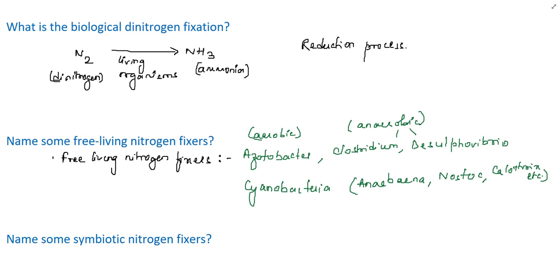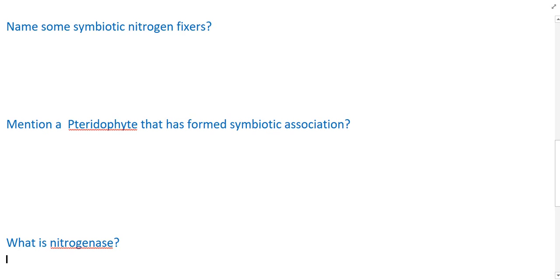Azotobacter, Clostridium, Desulfovibrio, and some genera of cyanobacteria like Anabaena, Nostoc, Calothrix, etc., they are the free-living nitrogen fixers. That means they are not dependent on any host plant for fixing the nitrogen. Next is, name some symbiotic nitrogen fixers. In the previous question we discussed free-living nitrogen fixers. Now it's symbiotic nitrogen fixers.